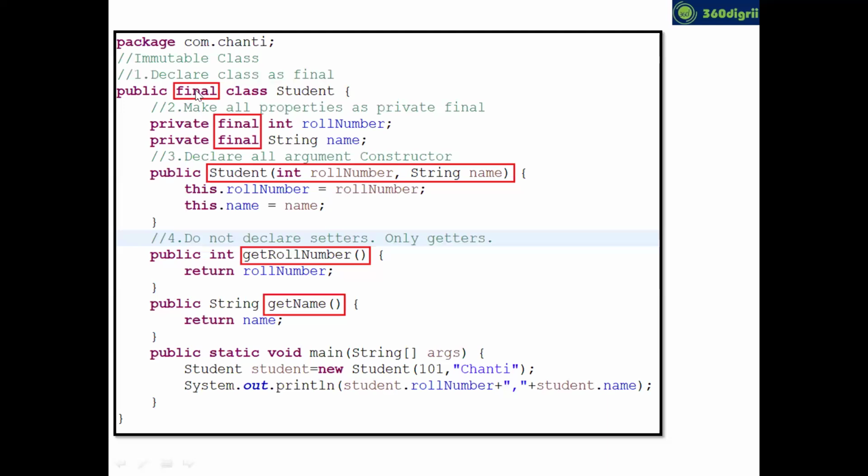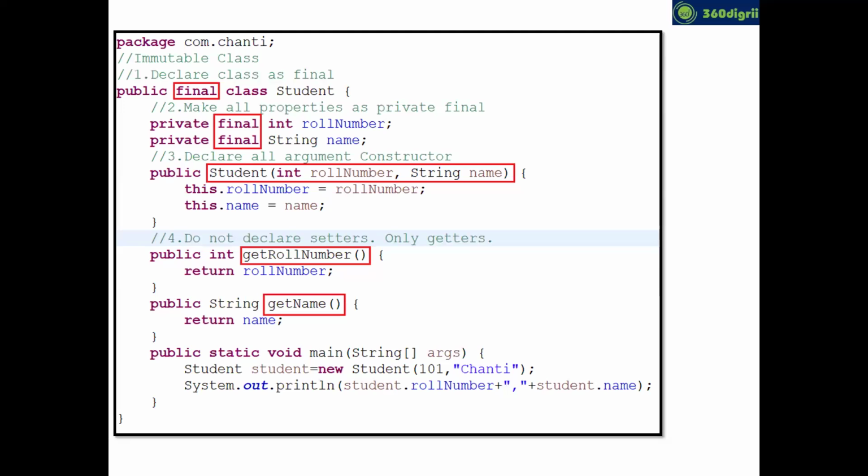Rule number 1 is the first red color box. Guys, your class should be final. Sir, maybe you can ask why the class should be final. Because if we make a class final, we cannot make a child of this class. In general, in inheritance, a child class can have a chance to change parent class properties. So if we make it final, then we are not giving the possibility to create a child class. That's rule number 1.